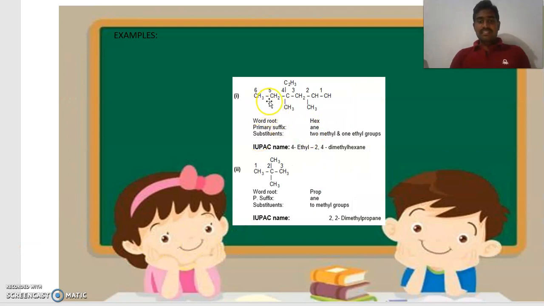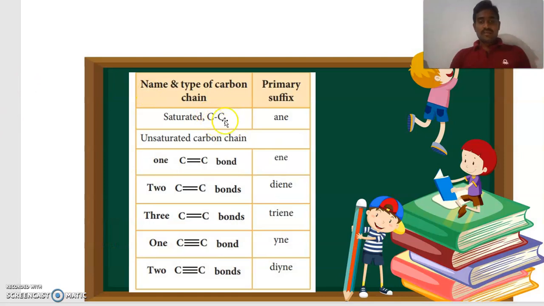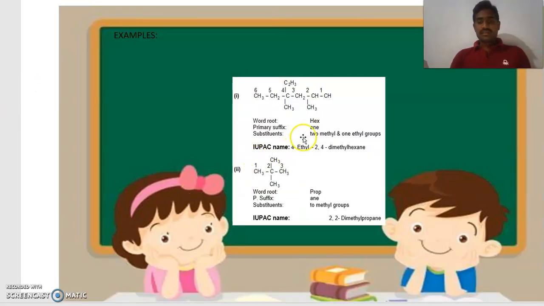Primary suffix, carbon single bond with carbon, so what do we write? Ane. Substituents CH3, C2H5, CH3, CH3, CH3. What we learned previously, that is methyl, C2H5, ethyl. So in this way we analyze the nomenclature of aliphatic hydrocarbon compounds.